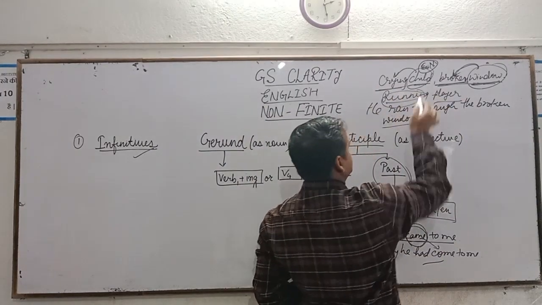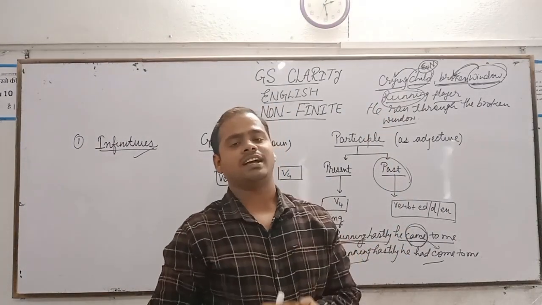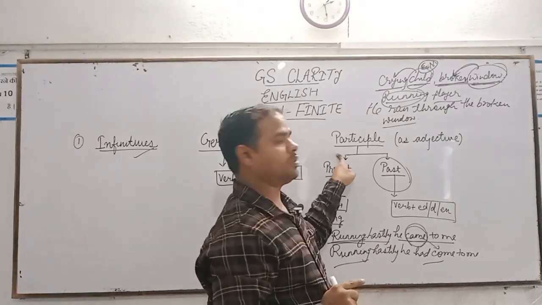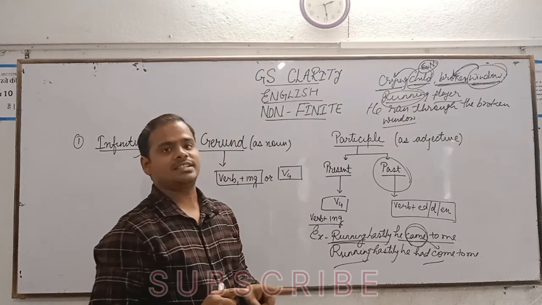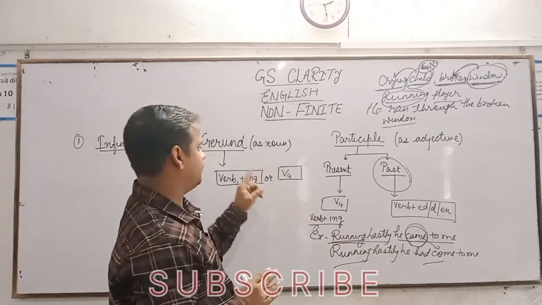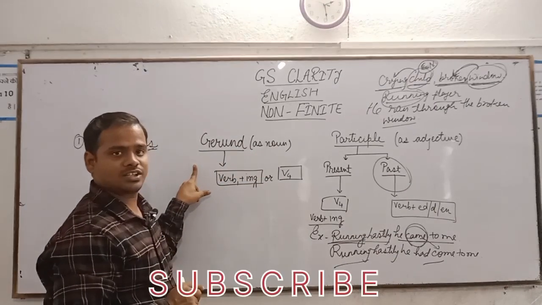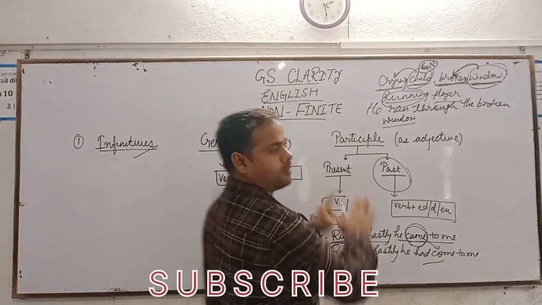So when the verb plus ing form works as an adjective, in that case this verb is known as participle. And when verb plus ing works as a noun, in that case this verb plus ing is called gerund. So this much is the only difference between gerund and participle.